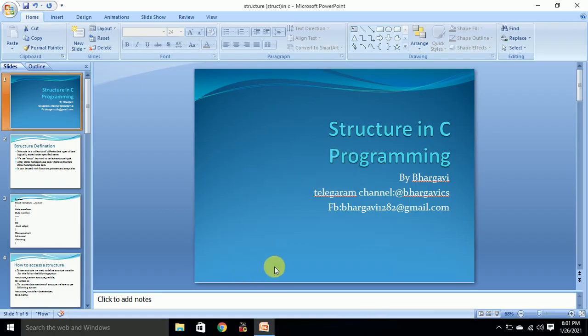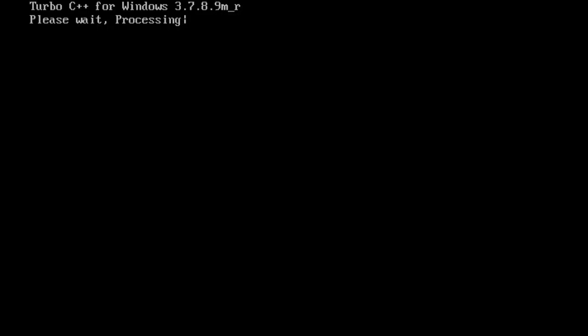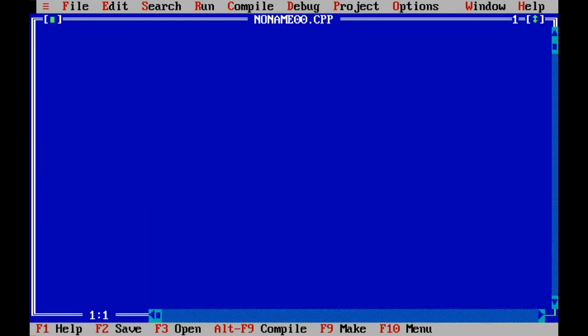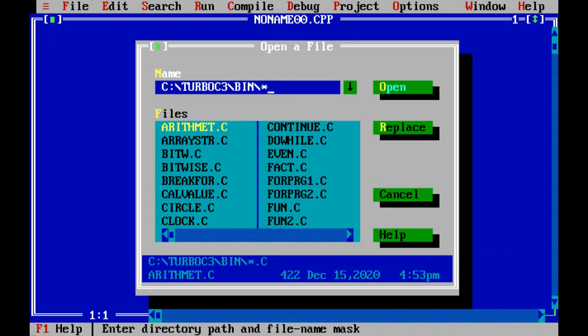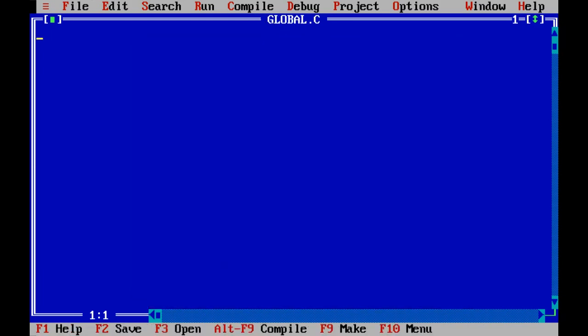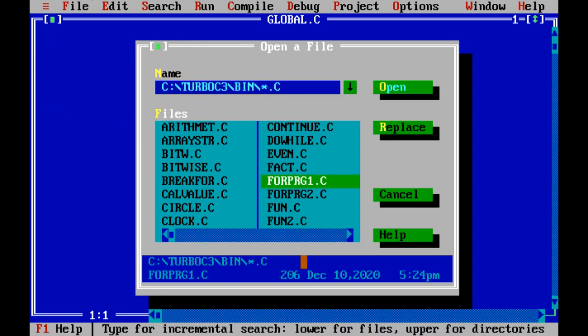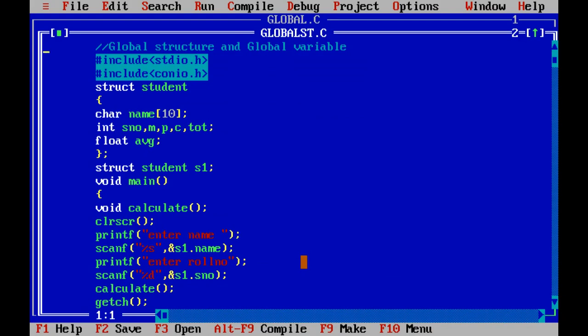Now I am opening the Turbo C. I have already written some of the programs on global structure and the others. I am directly opening those programs. Right. Now this program is related to global structure and global variable.